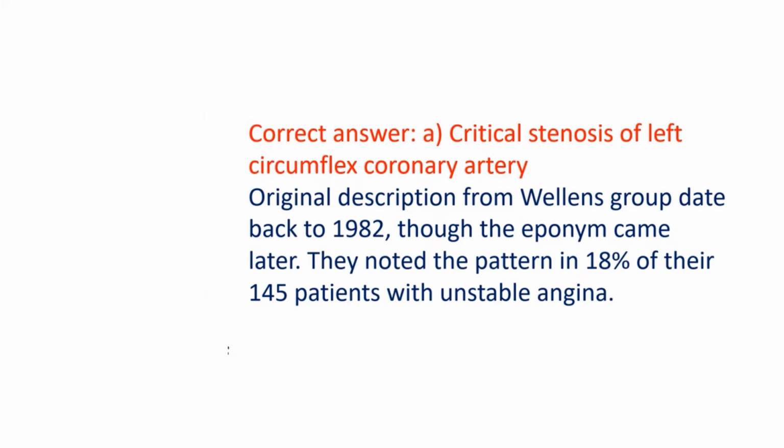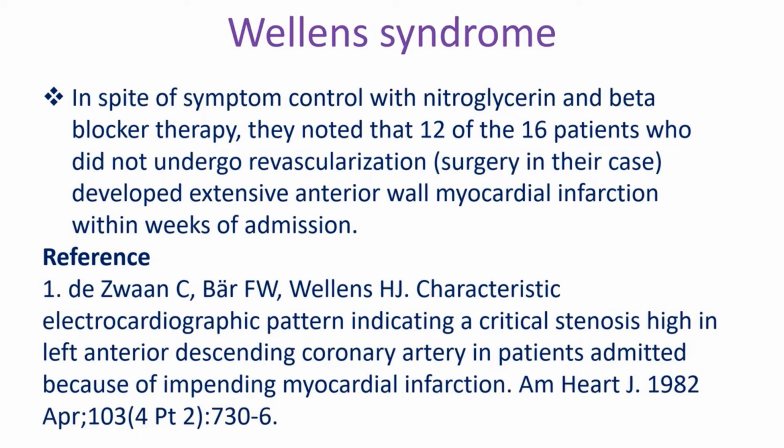Original description from Valence group dates back to 1982, though the eponym came later. They noted the pattern in 18% of their 145 patients with unstable angina. In spite of symptom control with nitroglycerin and beta blocker therapy, they noted that 12 of the 16 patients who did not undergo revascularization surgery developed extensive anterior myocardial infarction within weeks of admission.